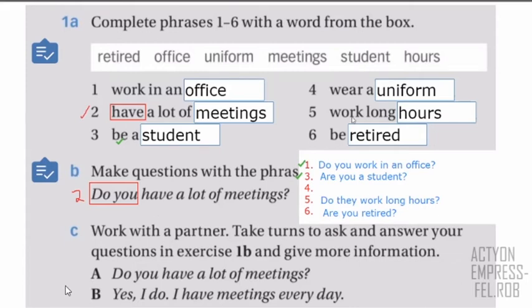Okay, number 5, it says work long hours. Yes, work is a verb. So you say, do they work or do you? The question is for you. So you say, do you work long hours? Okay, that's fine too. And number 6, it says, again, the verb to be. So the only possibility for the verb to be, if the question is for you, is to say, are you.